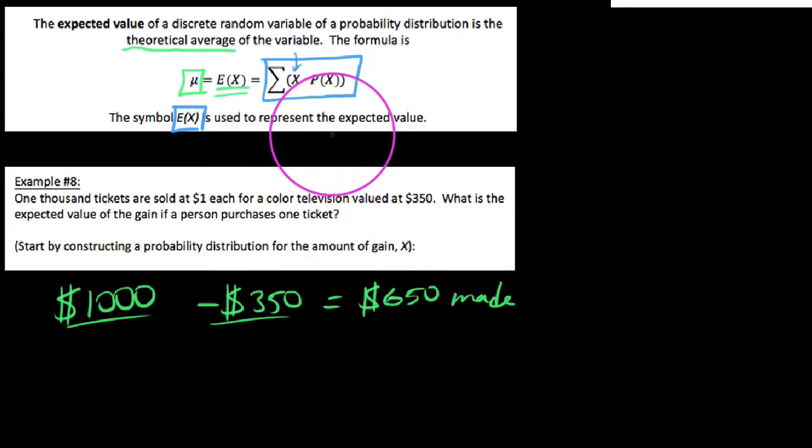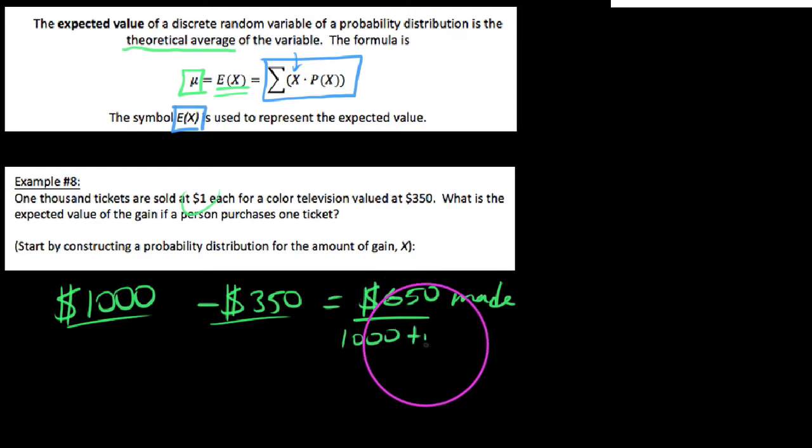But what we're trying to assess here is: what was your average gain per ticket? That is, if you were to play each individual ticket, how much did you win per ticket? Of course, we didn't actually get the entire dollar per ticket, because we had to give up a TV. Taking the trivial approach first, we made $650 total and we had 1,000 tickets.